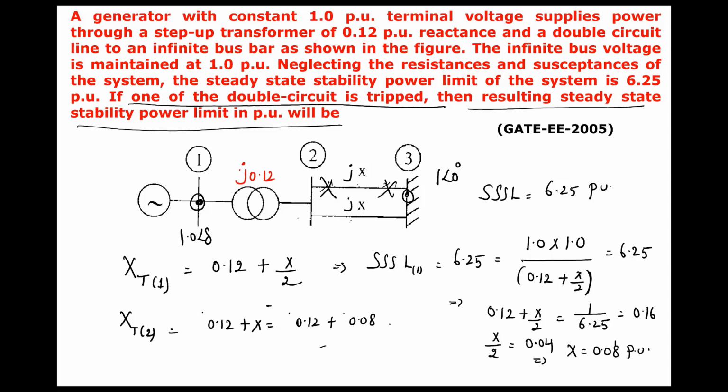So this will become 0.2 per unit. Now the steady state stability limit in the second case will become sending end voltage 1, receiving end voltage 1, transfer reactance 0.2. So the value will become 5 per unit. So 5 per unit is the steady state stability limit in this question when one of the transmission lines is out.